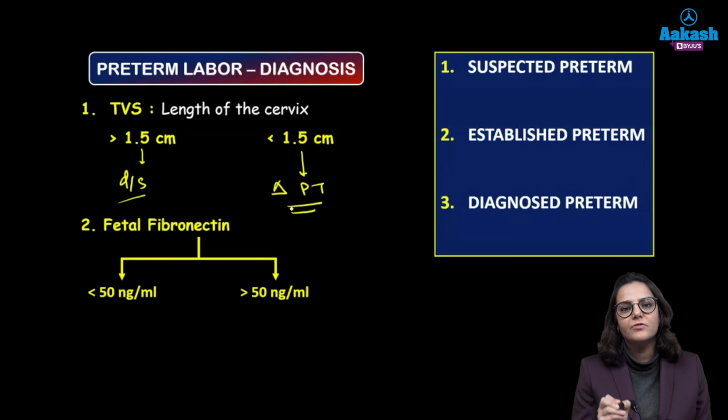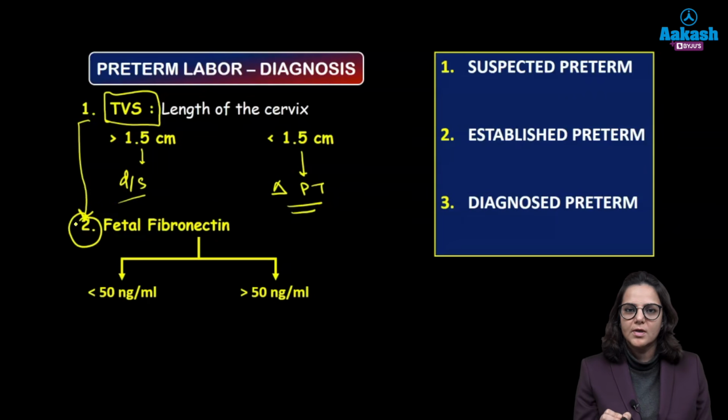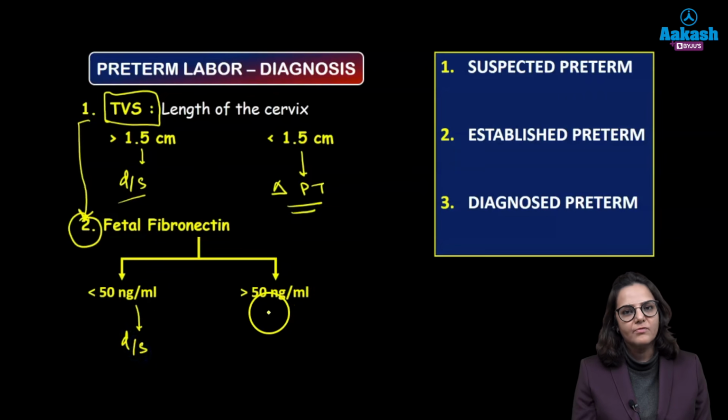If we do not have the ultrasound facility, then only we will go for fetal fibronectin. So the investigation of choice first is TVS, okay? If this is not available, then fetal fibronectin is the second option. So what are the values for fetal fibronectin? If it is less than 50 nanogram per milliliter, again we will discharge the patient. She is not going into preterm labor. But if the values come out to be more than 50 nanogram per milliliter, then the diagnosis of preterm labor is confirmed.